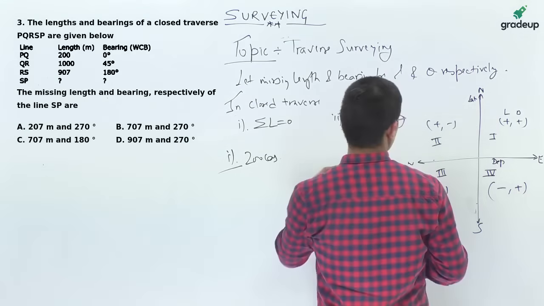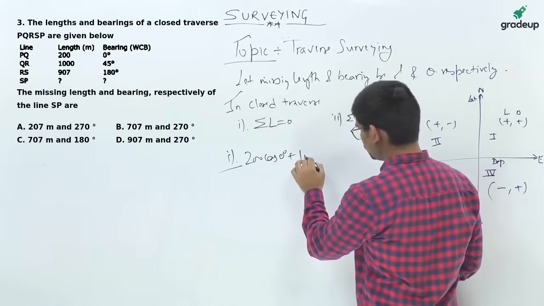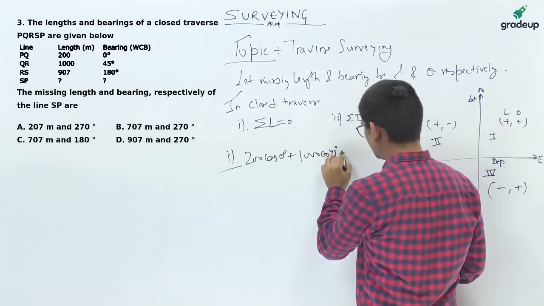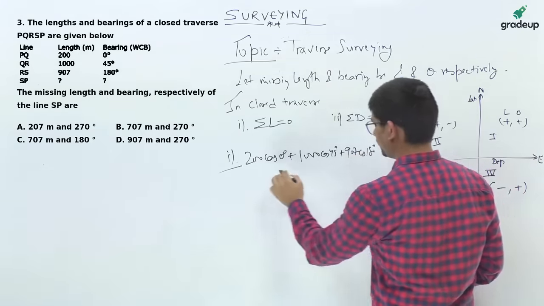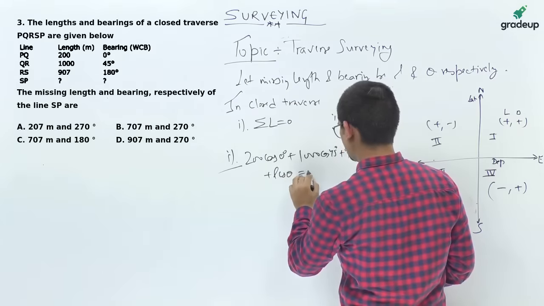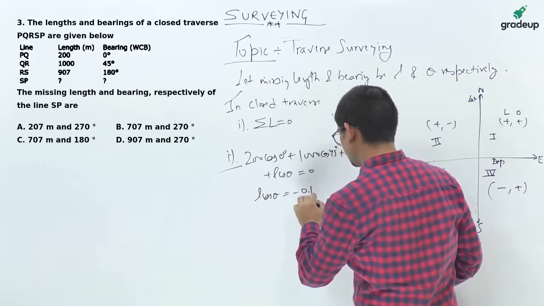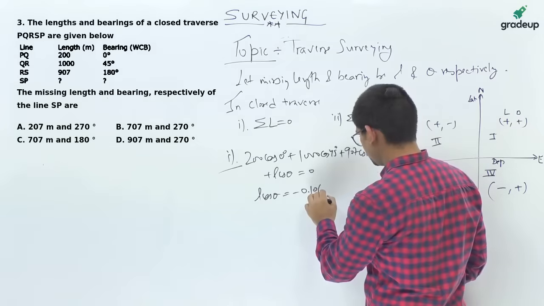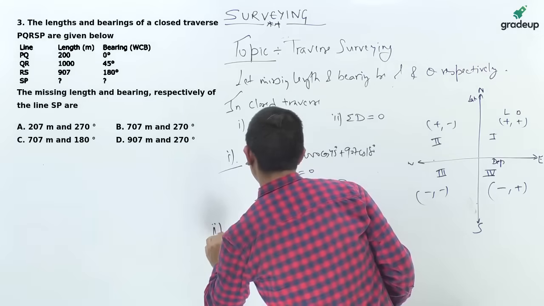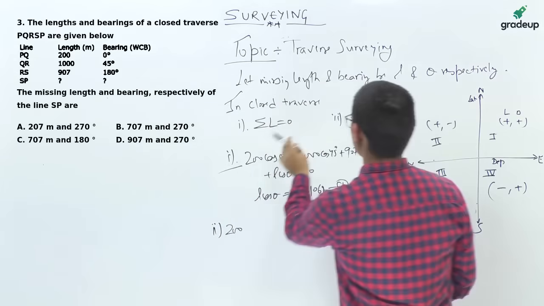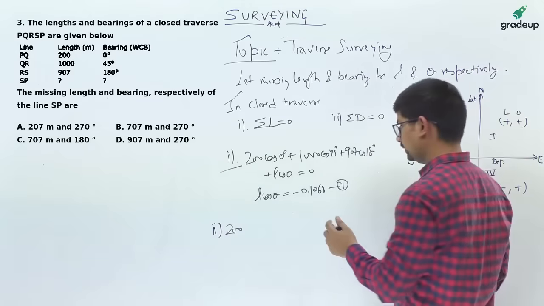Now here, length into cos 0 degree plus 1000 into cos 45 degree plus 907 cos 180 degree plus L cos theta is equal to 0. If you simplify this, L cos theta is equal to minus 0.1068. This is equation 1. Now if you write equation 2, it is with respect to summation of departure equals 0.